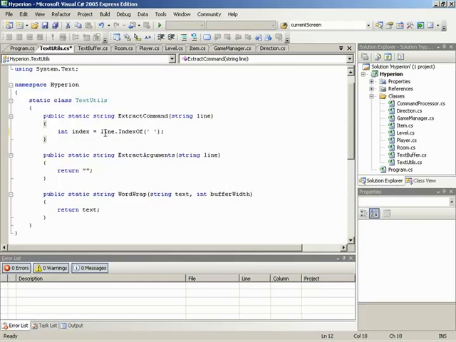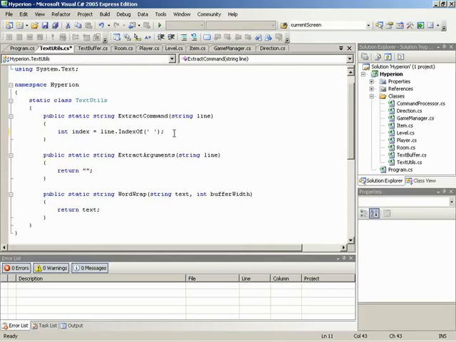So in this particular case, what we're saying is, basically, look through this string for a space. And if we find a space, return that back. Where is that space at? We're going to return it back into index. And if there is no space in it, it's going to return back a -1, meaning, well, it's not there at all. And then we can work from there.